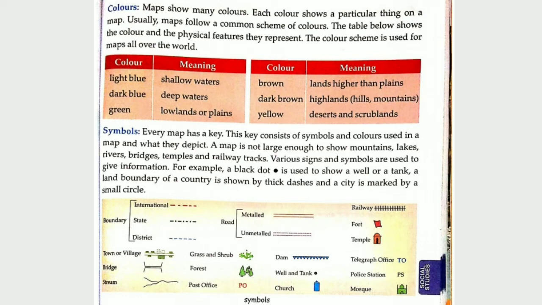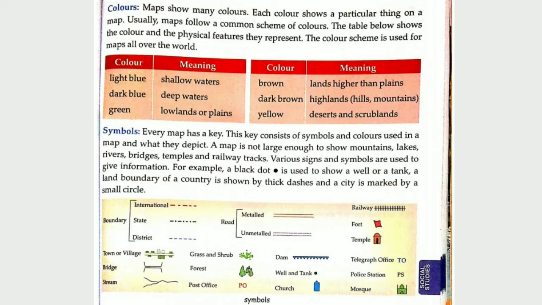Now the third is colors. Colors are very important in a map, as colors show a particular thing on a map. The color scheme is used for maps all over the world. The colors like light blue mean shallow waters, dark blue means deep water, green means lowlands or plains, brown means lands higher than plains, dark brown means highlands, yellow means deserts, and so on. Like this, the colors are used in a map.